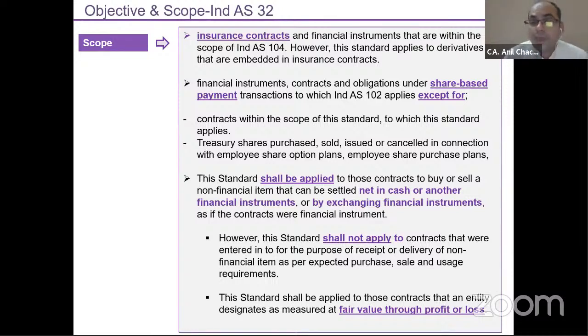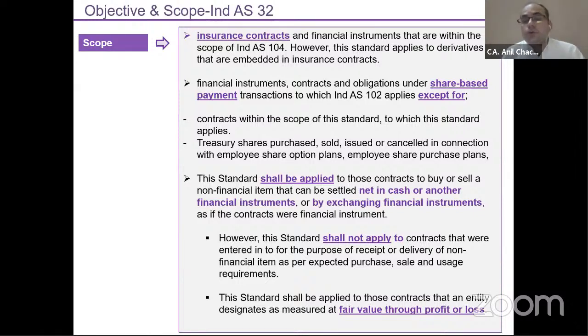But where the company wants to measure these contracts under the fair value method, the company can do it, if it can prove that this fair value method will eliminate an accounting mismatch. So, three things. One: if you want to settle net in cash, it will be part of your financial instruments category under Ind AS 32 as well as Ind AS 109.